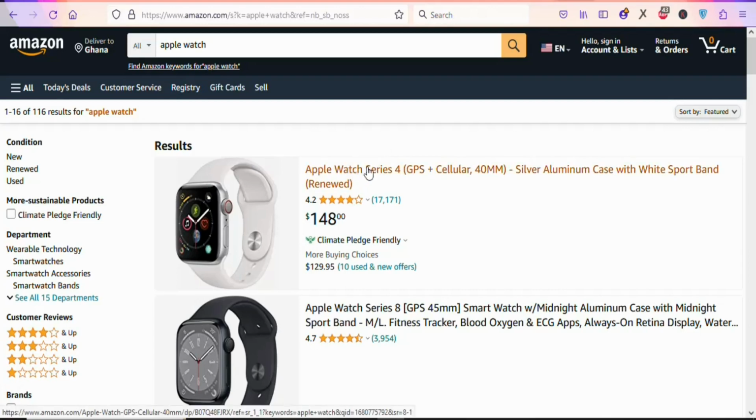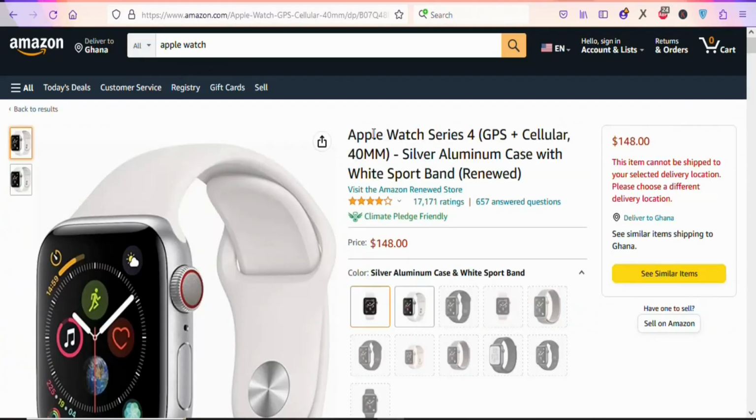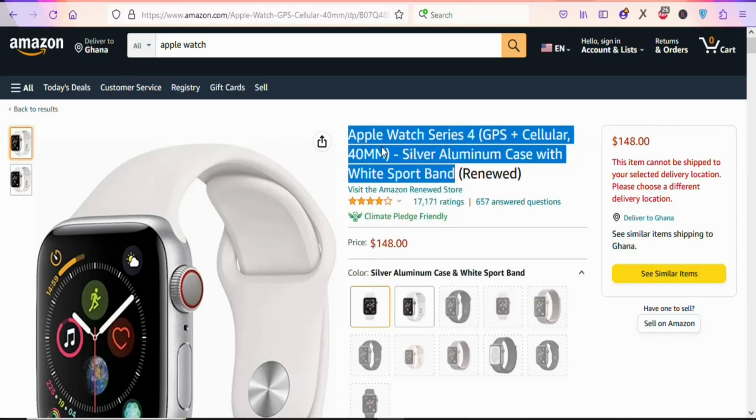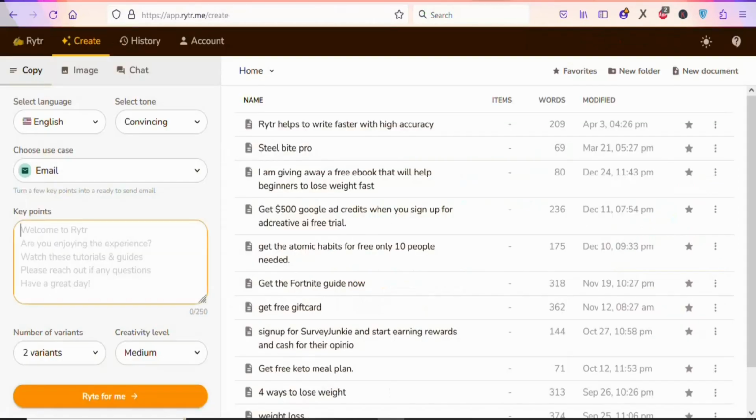what you have to do is enter the keywords. So we are going to use the title as our keyword. So just highlight and copy it. Once you copy it, you are going to come back and then paste your keywords right here. So the key points are simply the features that you want the reader to know about the product. So these are some of the things that we want people to know about Apple Watch. This is just an example. Your potential client will give you more features than this.